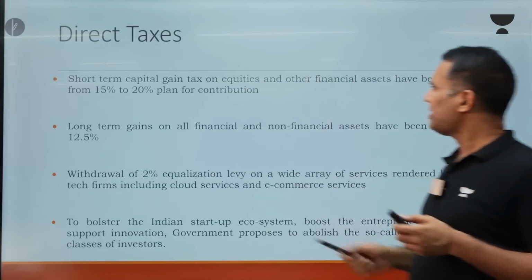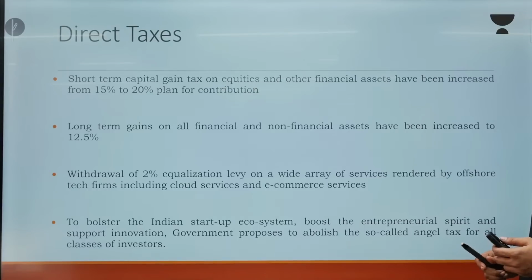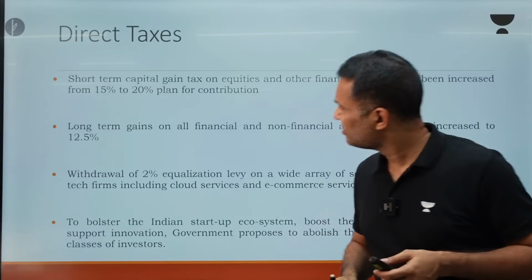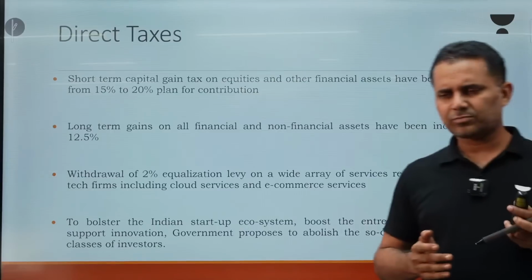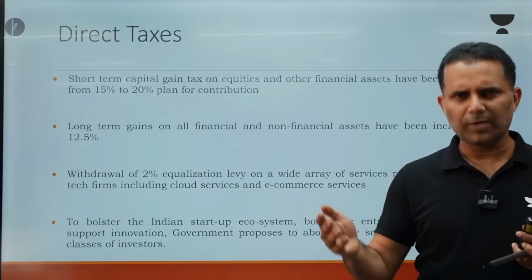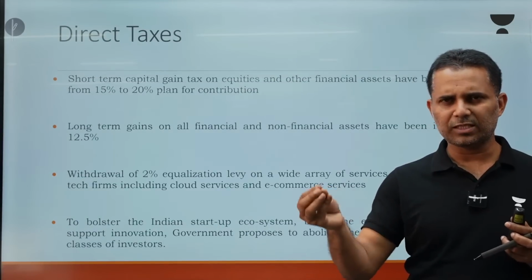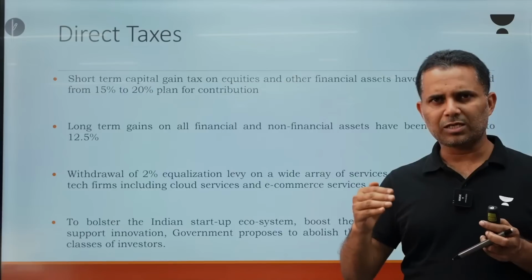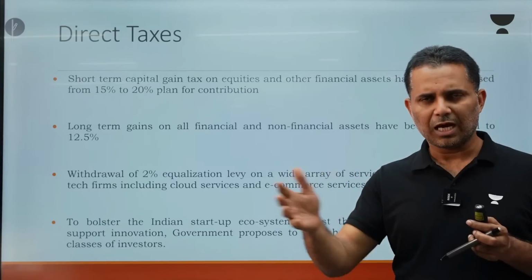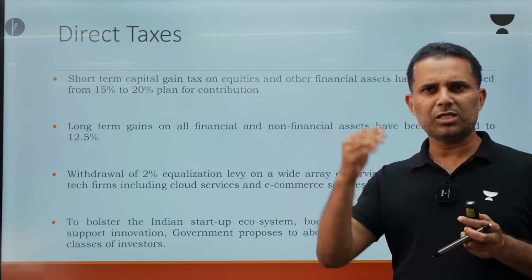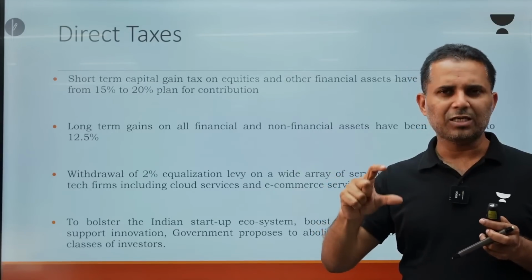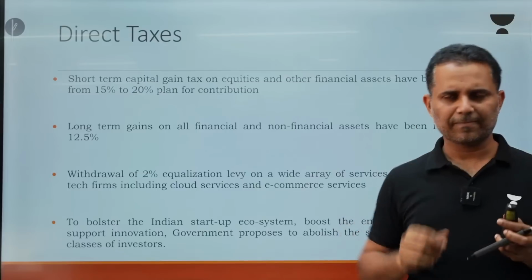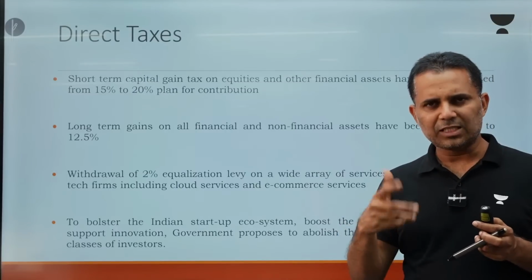Short-term capital gain tax on equities and other financial assets has been increased from 15% to 20%. See, capital gain: when you purchase something, let's say you purchase something at 1 crore and sell it at 1.5 crore. I purchased a real estate at 1 crore and sold it at 1.5 crore. So there is a gain of 50 lakh. On this gain, government imposes tax. So this is called capital gain tax.